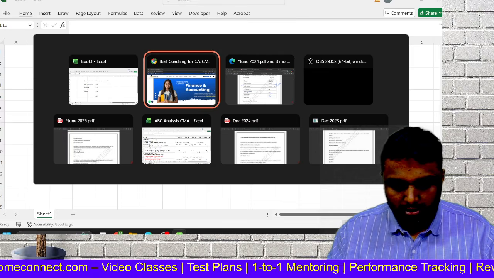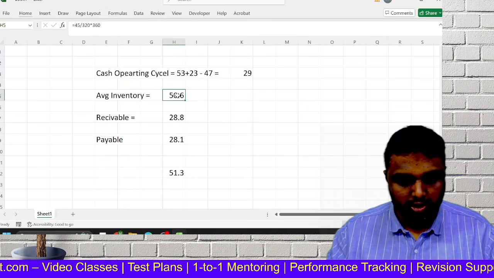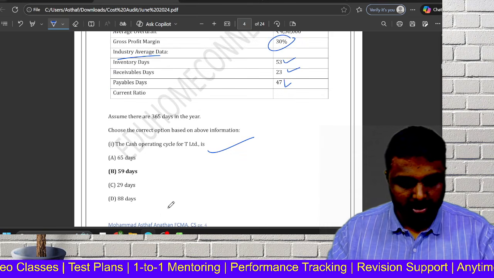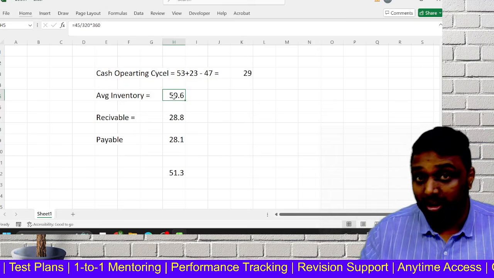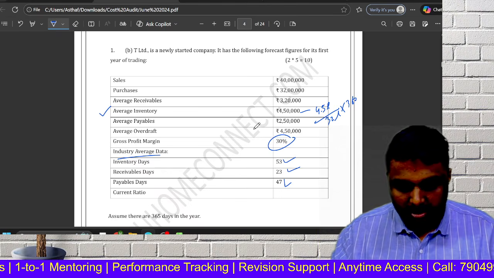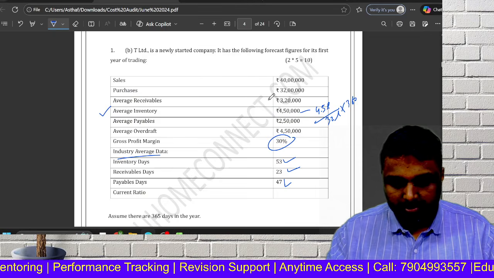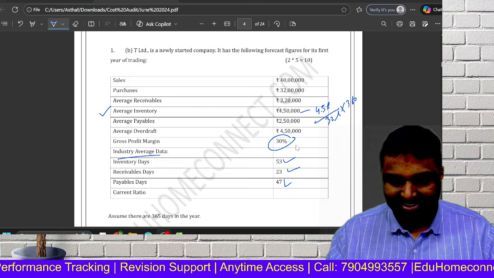Yes, if you go through here, we have the GP ratio given, so we can go for the GP ratio method also. So here we are getting 51. So close answer. We can go for the GP ratio. This kind of solving will help you to understand the concept very well. So what is the cost of goods sold? COGS will be 30 percentage.